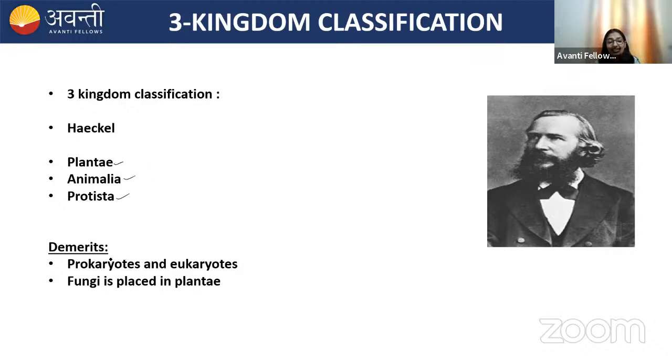So it also cannot differentiate between prokaryotes and eukaryotes, because the prokaryotes are still placed under the kingdom Plantae. Second, the Plantae kingdom also consists of fungi, and we know that fungi are non-photosynthetic. So fungi are still kept in the Plantae kingdom according to three-kingdom classification. These are the two demerits of three-kingdom classification.